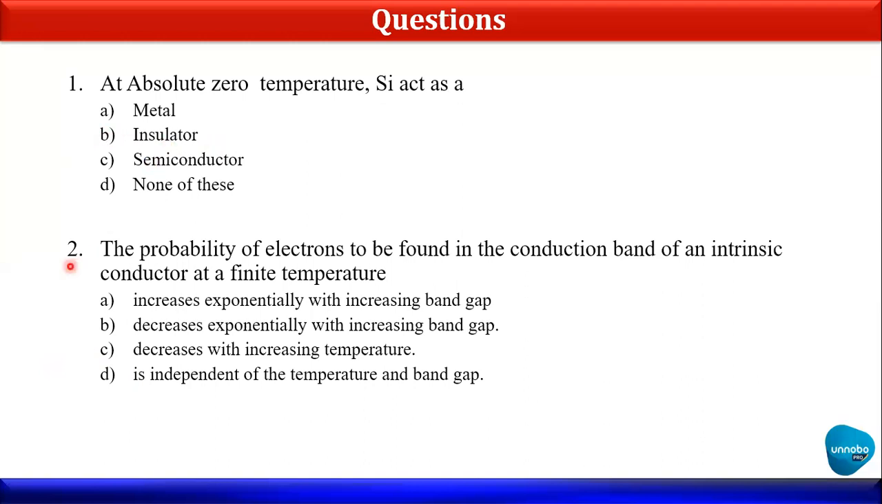So let's move to the next. The probability of an electron to be found in the conduction band of an intrinsic semiconductor at finite temperature. Okay, so उन्होंने क्या पूछा है यहाँ पे कि क्या प्रोबेबिलिटी होगी मेरे इलेक्ट्रॉन्स की जो मुझे कंडक्शन बैंड में मिलेंगे of an intrinsic type of semiconductor at finite temperature. So यहाँ पे intrinsic दिया है उन्होंने.